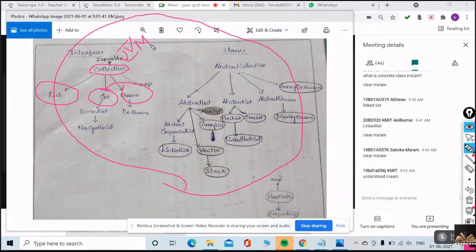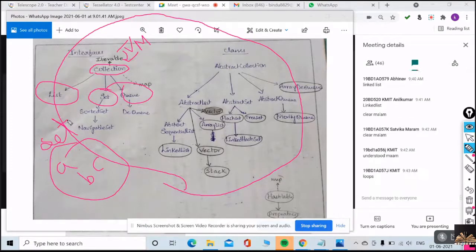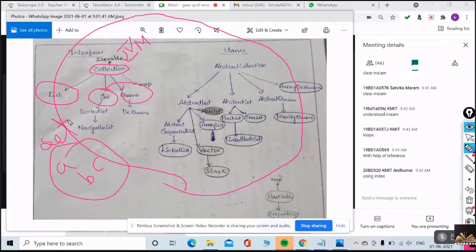Iterable interface means, suppose I want to iterate all the elements of your set, A, B, C. This is a set. If I want to iterate primitive elements, how will you iterate? If you want to print all the elements, or modify all the elements of your array, how will you do that? How will you print an array? For loop. Yes or no?